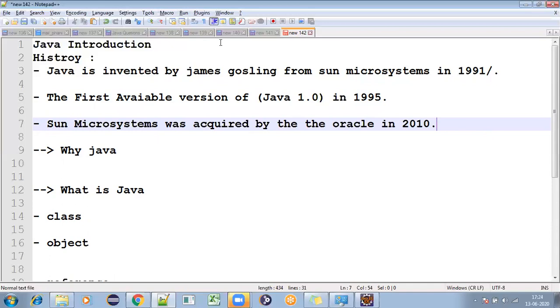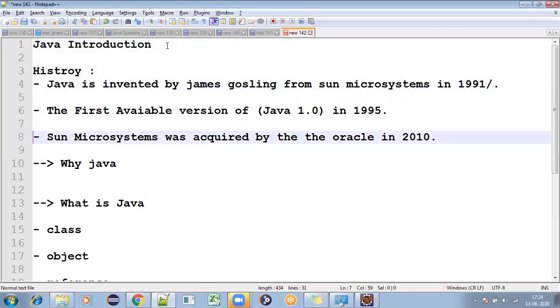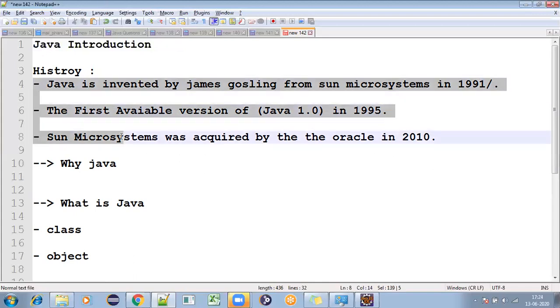Okay, so this is a very simple history, and this is enough to understand when it started, who invented it, and who is handling it now. This is the history of Java.